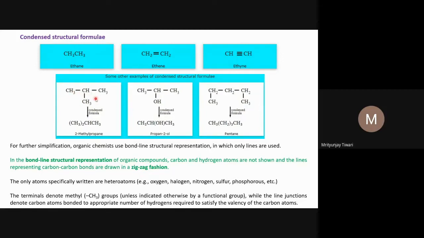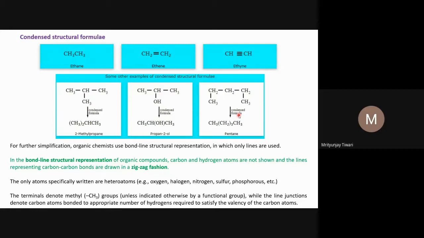That will be enough. And this compound, let's see, is CH3, CH2, CH2, CH2, CH3. One can condense this because three CH2 groups are there. So we write CH3, then CH2, and since the CH2 group has come three times, we write a subscript 3, then CH3. So these are the ways, and while writing condensed formulas you will develop an even better understanding of this representation.